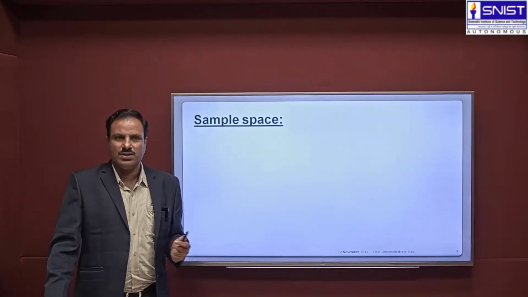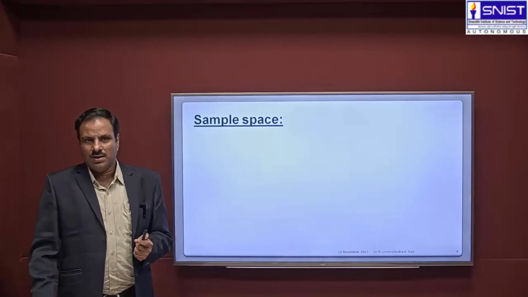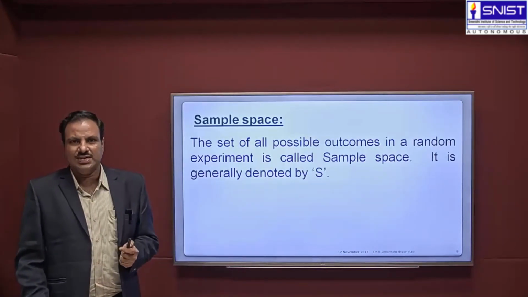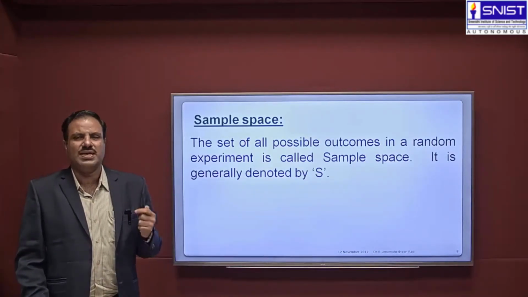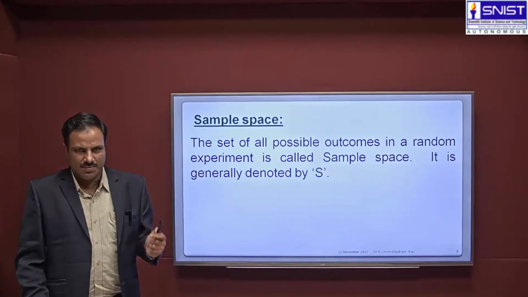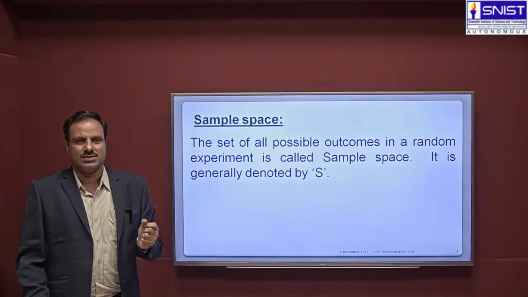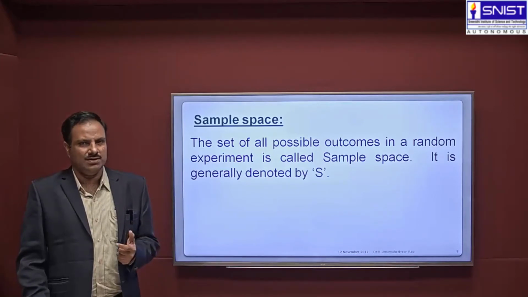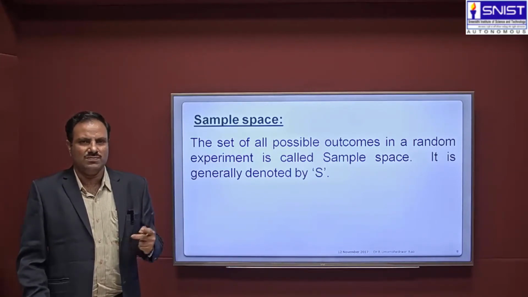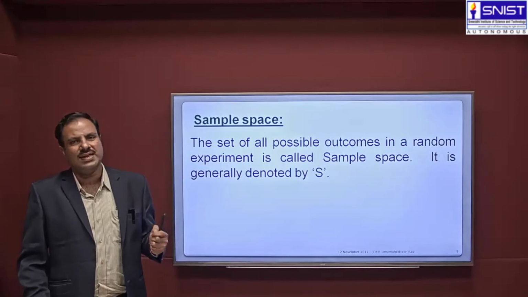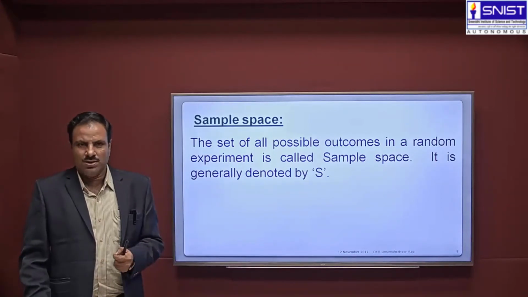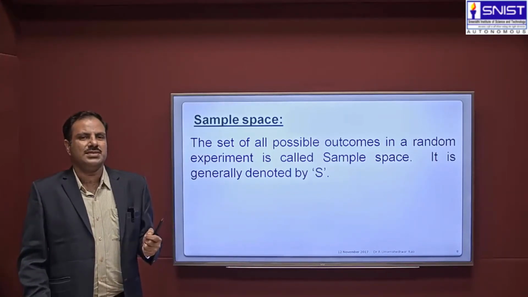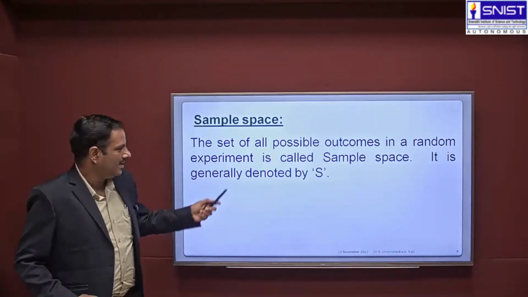Now, the sample space. Sample space is the set of all possible outcomes of the experiment. For example, a coin is tossed. Then the possible outcomes are head or tail. So these are the only two possible outcomes of the random experiment when a coin is tossed. Usually, the sample space is a set which is denoted by the capital letter S.